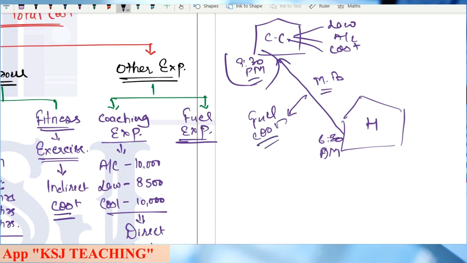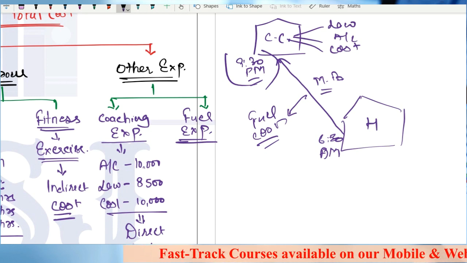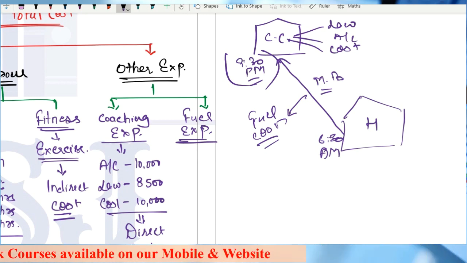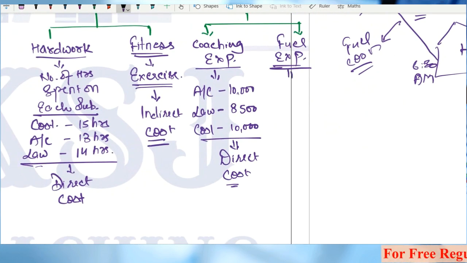But can you bifurcate this fuel cost between law, accounts, and cost? Can you identify what is the fuel cost that has been incurred for law? What is the fuel cost that has been incurred for accounts? Or what is the fuel cost that has been incurred for costing? No, sir. Right? Because the fuel cost has been incurred in common, going to the coaching center where I'll be taking all the three coachings. So this fuel expense becomes my indirect cost.